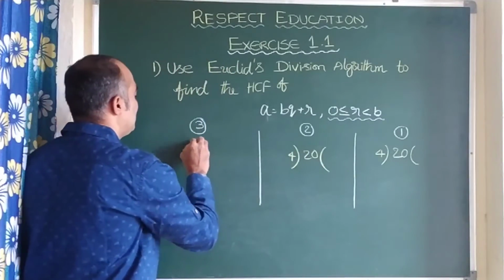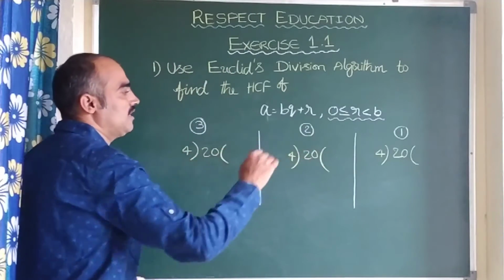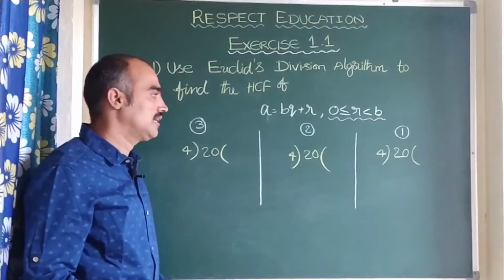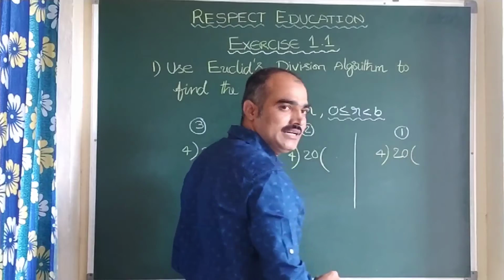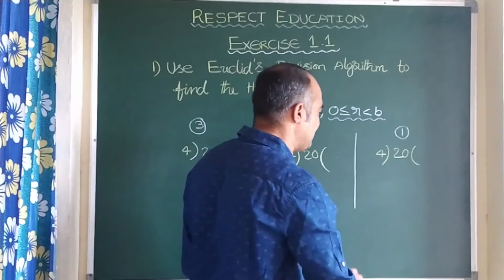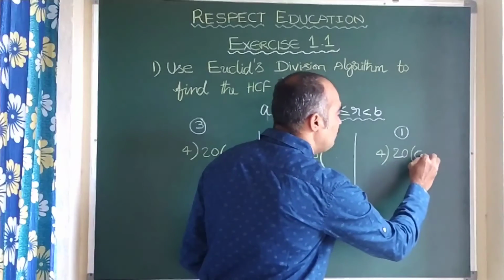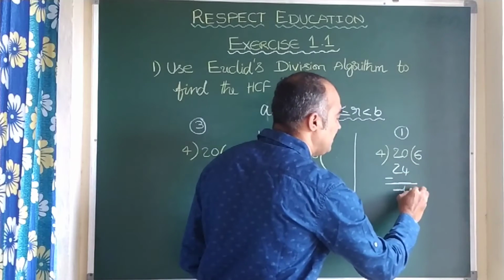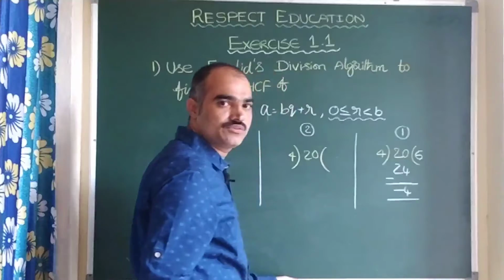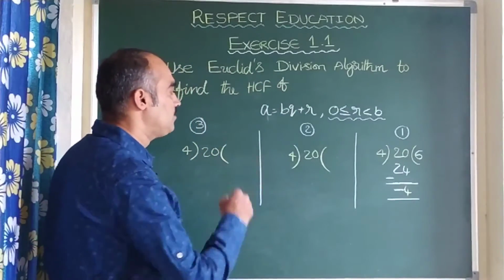Here I gave the same task to the 3 children. Now here he has done it in a method where he took 4 6s are 24, and subtracting here, he got -4. Let us come to student number 2.